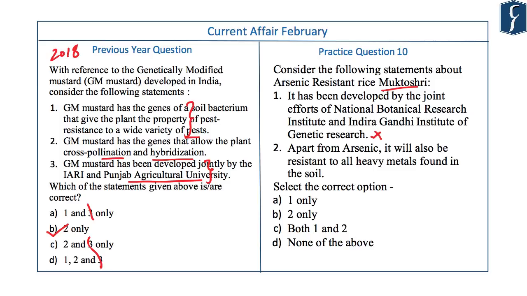Statement 2: apart from arsenic, it will also be resistant to all heavy metals found in the soil. This should be a very easy statement to identify as correct or incorrect because it has this word all in it. All heavy metals. Come on. It sounds so utopic. It has to be an incorrect statement. Muktoshri is largely an arsenic resistant variety of rice. It is not resistant to each and every kind of heavy metal. So both the statements given here are incorrect. Answer would be option D.